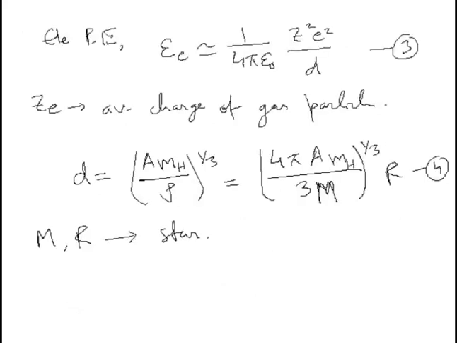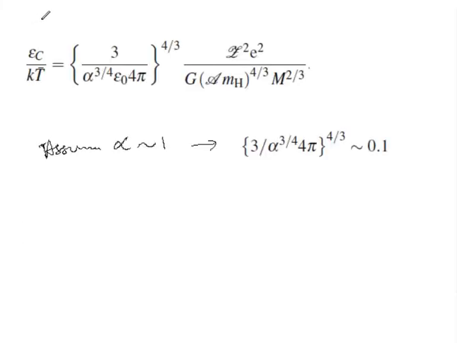Okay, so let me write down the ratio of the Coulomb energy to the kinetic energy. So it is this quantity, and this is what we have. Now if we assume alpha to be of order 1, then this quantity becomes approximately equal to 0.1.